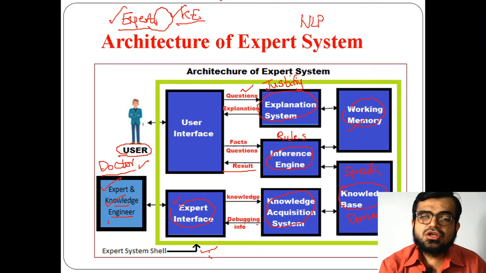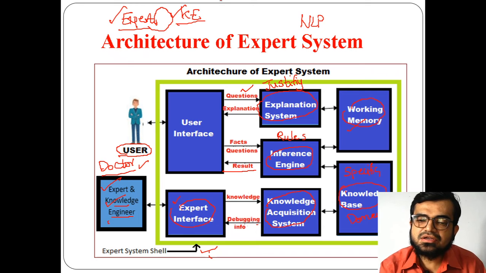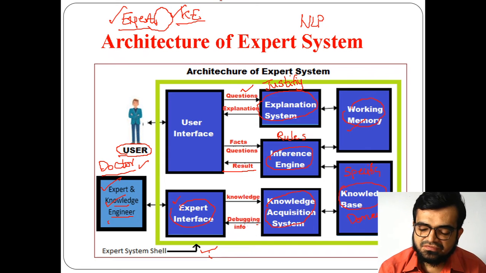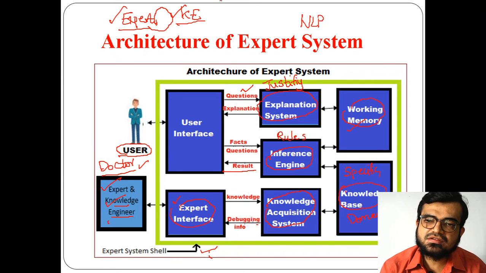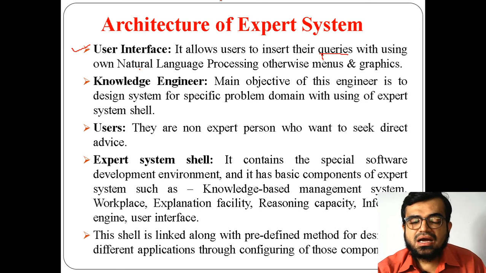That means the computer, here the AI software, doesn't understand your language. So in order to communicate with a normal user, what we require is natural language processing, which is responsible for communication between ourselves as normal users and an expert system.